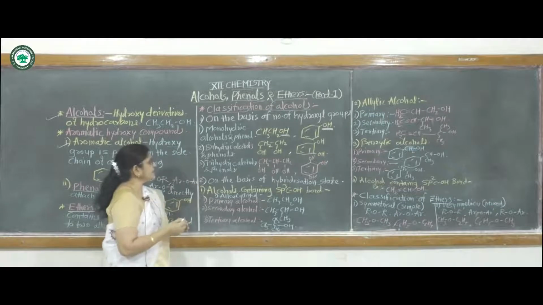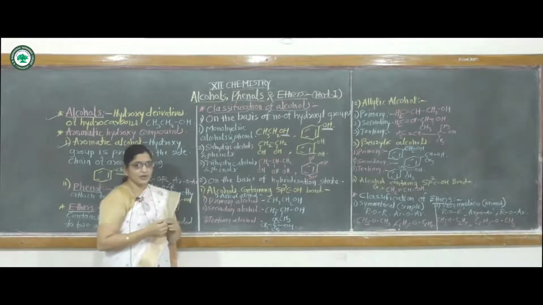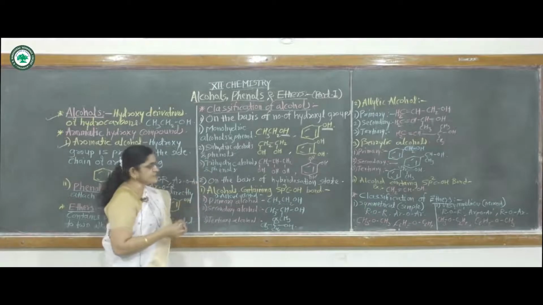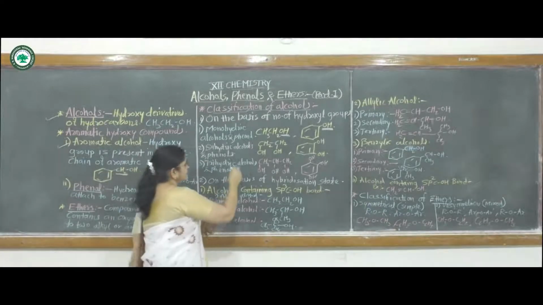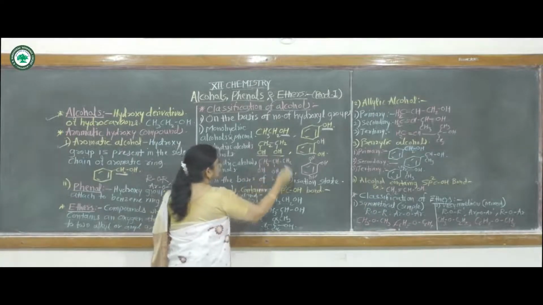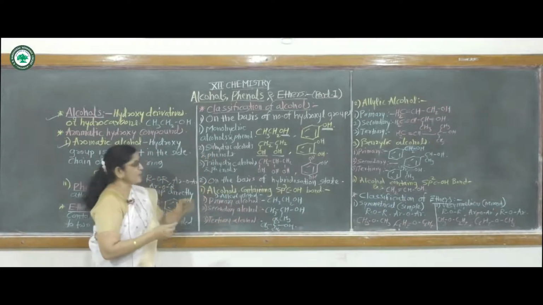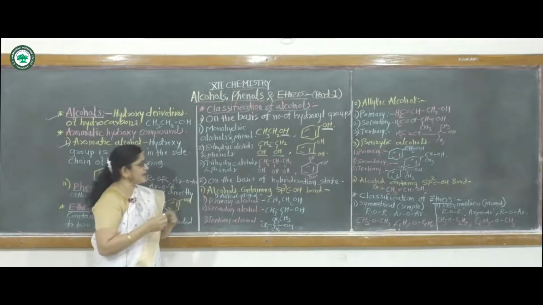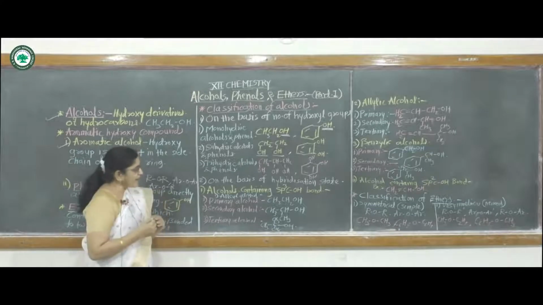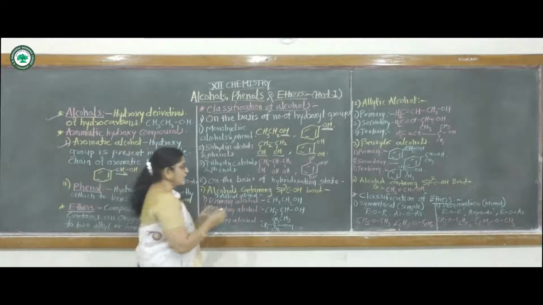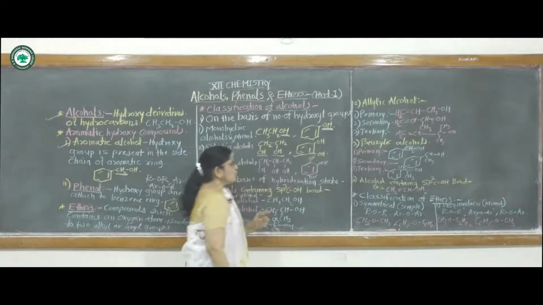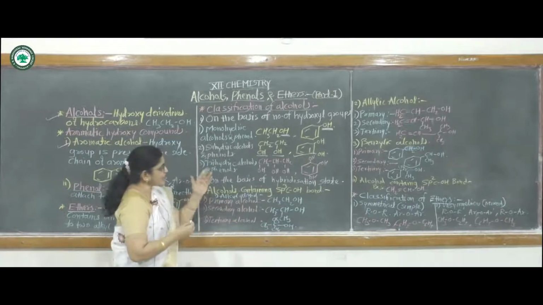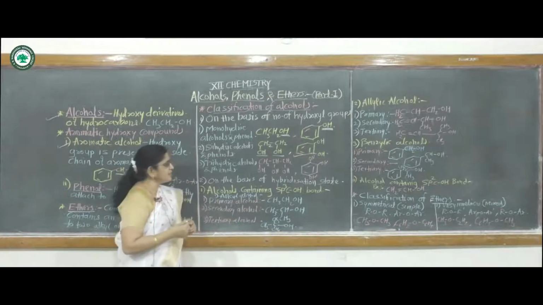Then second, that is dihydric alcohol and phenol. Dihydric alcohol means the alcohol molecule contains two hydroxy groups. And dihydric phenol means the molecule containing two hydroxy groups which are directly attached to the benzene nucleus.